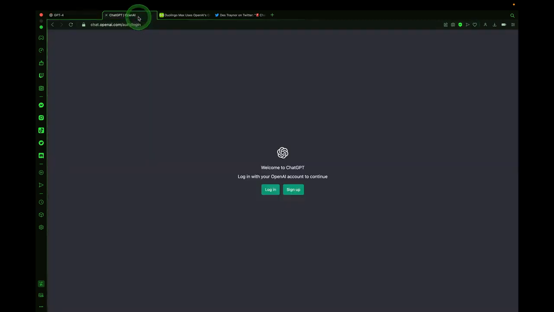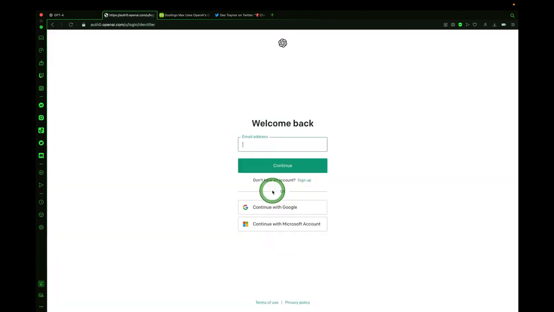You'll need to log in with your OpenAI account at chat.openai.com. You can click the link in the description and sign up if you don't have an account, or go ahead and log in if you do have an account. I'm going to continue with Google.